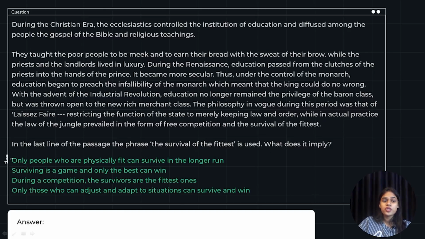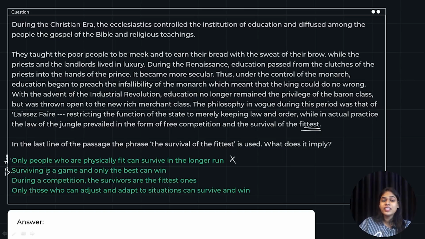Does it mean option A, only people who are physically fit can survive? Does here fittest mean someone who is physically fit? No, it is a metaphorical saying. So it cannot be literal, right? So you cannot use fittest with physical form. So option A is wrong.